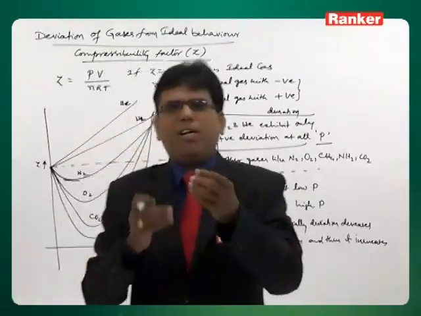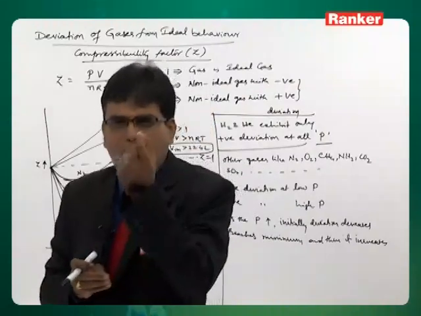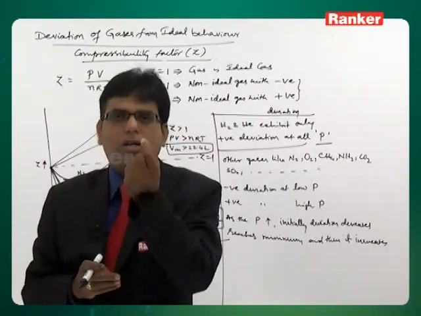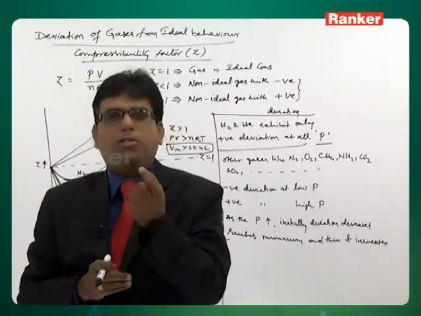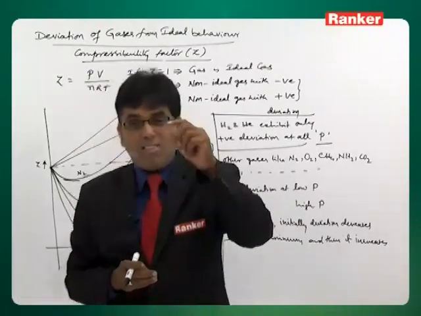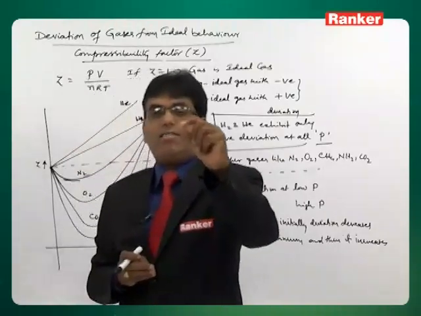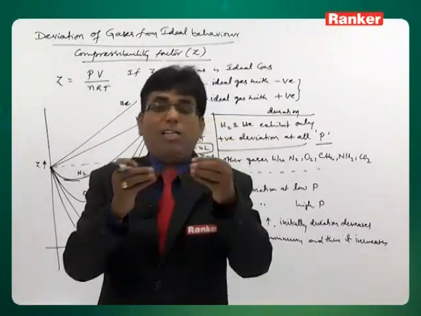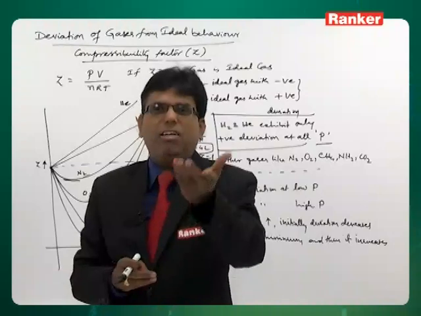As you know, hydrogen and helium are very small in size, the smallest molecules, atoms among all other gases. For gases with very small molecular size, the attractive force will be very less or negligible.